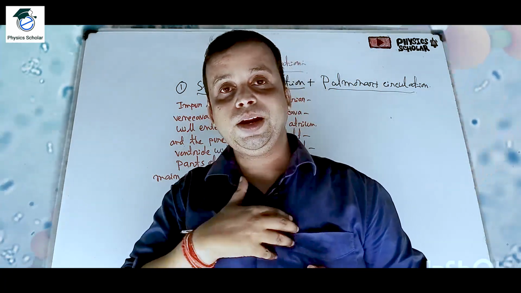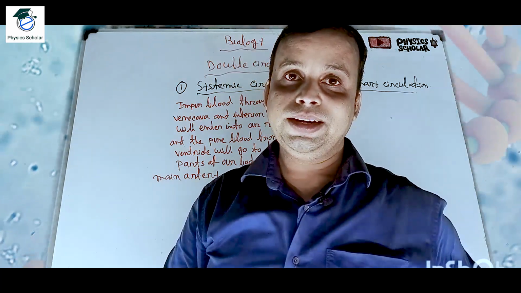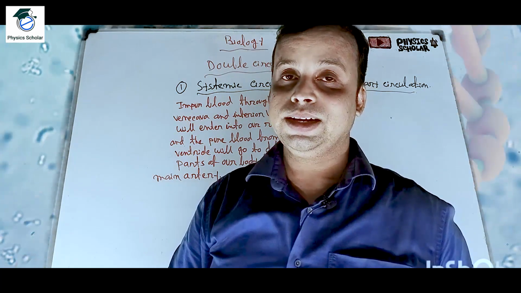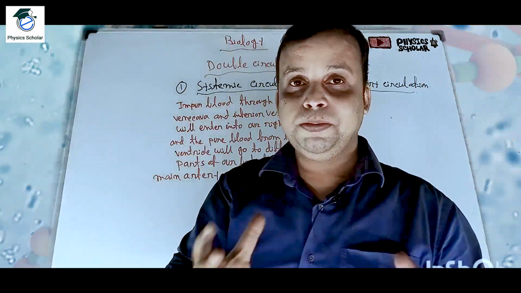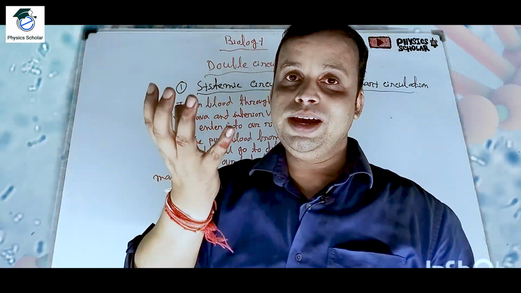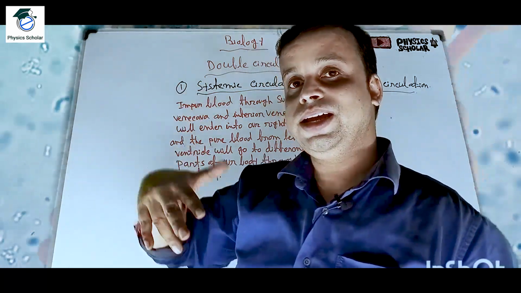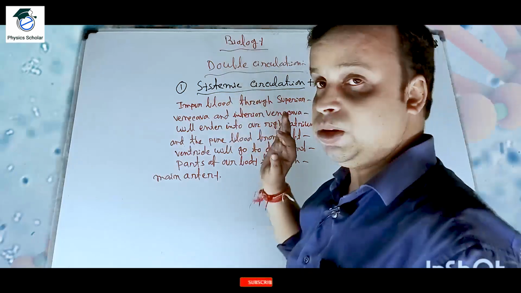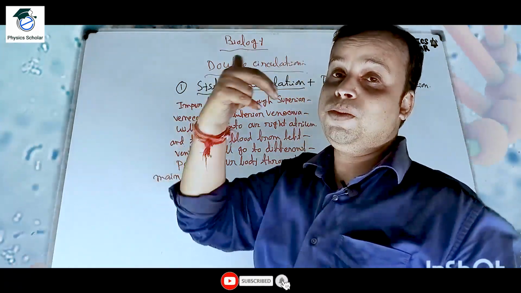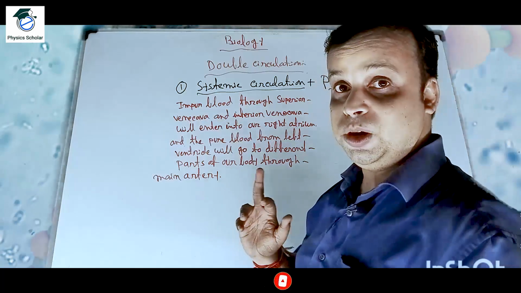From the right atrium, this blood will go to the right ventricle, and from the left ventricle, the pure blood which has come from the lungs will go in the systolic condition, enter the main artery, and go to the different parts of our body. So this is systemic circulation. That means impure blood is entering and the pure blood is going out.